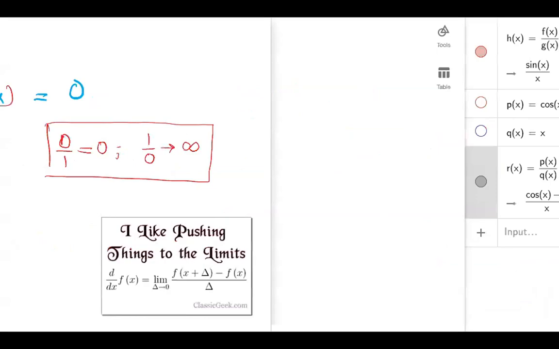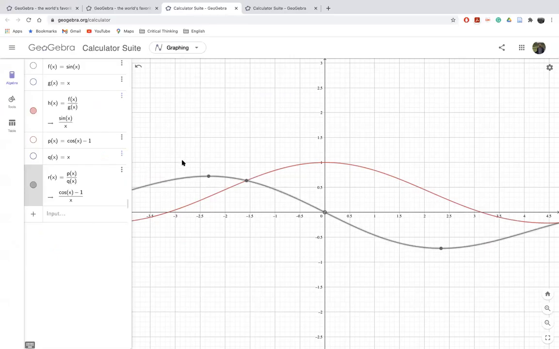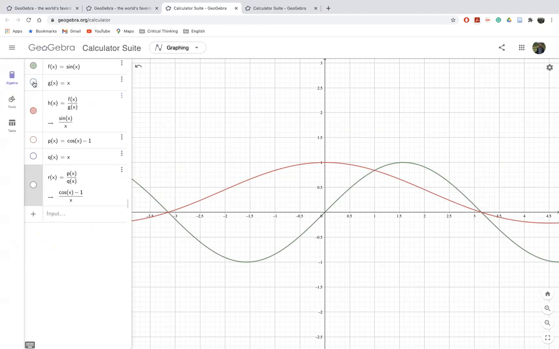Okay, so let's see down. Let's try to understand what is happening here. Let me take this out, and let's first try to understand sin x over x. What is happening here? Let me remove this thing. As you can see, this is the function sin x, the green one. The blue one is y equals x.